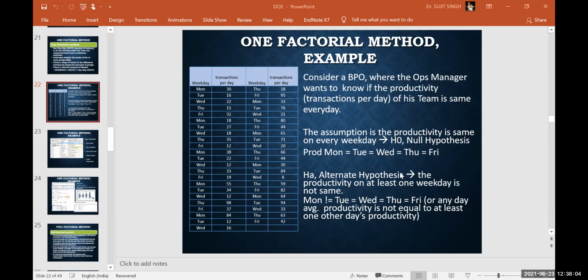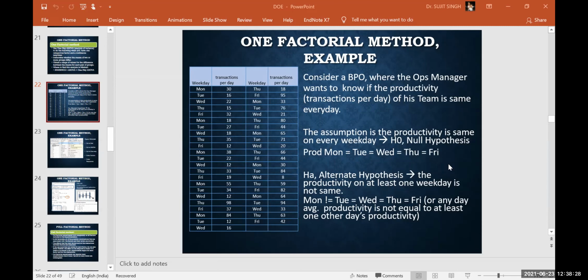You are already very well aware of the hypothesis. A hypothesis is some sort of smart guess or a statement. And here, what is the hypothesis? The assumption is that productivity is the same on every weekday. Whatever the productivity, or you can say the number of transactions per day, on Monday, Tuesday, Wednesday, Thursday, Friday, all are equal.